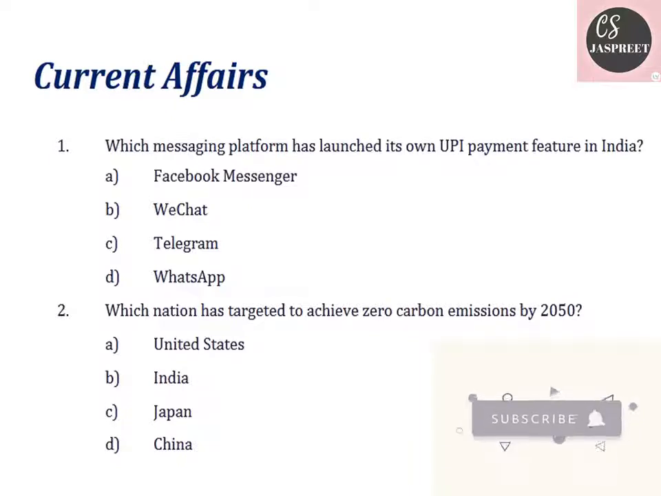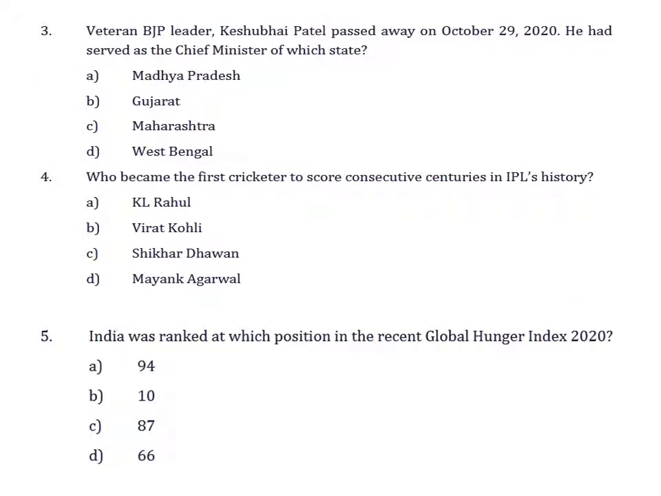The second question says, which nation has targeted to achieve zero carbon emissions by 2050? Is it US, India, Japan, or China? The answer is Japan. Japan has targeted to achieve zero carbon emissions by 2050. The third question says, veteran BJP leader Keshubhai Patel passed away on October 29, 2020. He had served as the chief minister of which state? It is a very basic political question. So Keshubhai Patel, he passed on October 29, 2020. He was the CM of which state? Madhya Pradesh, Gujarat, Maharashtra, or West Bengal?